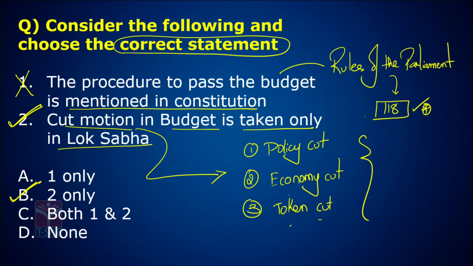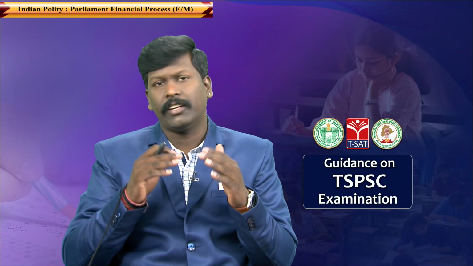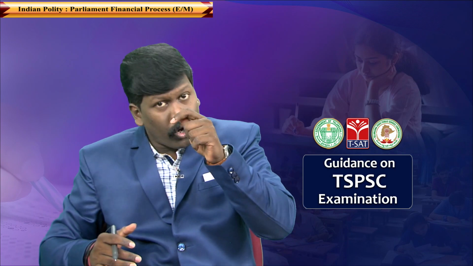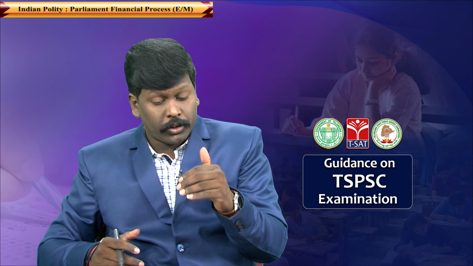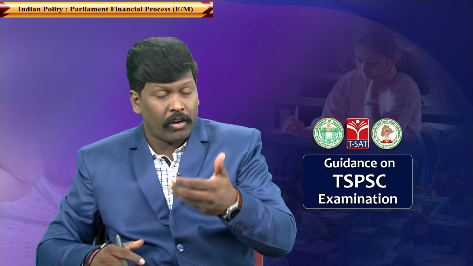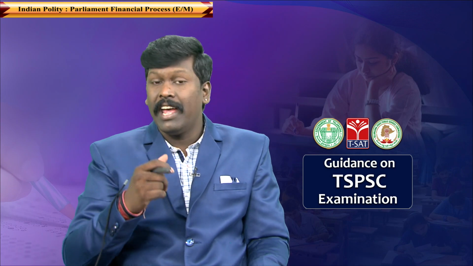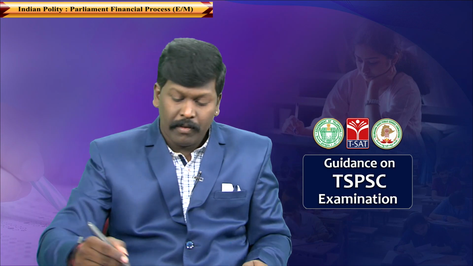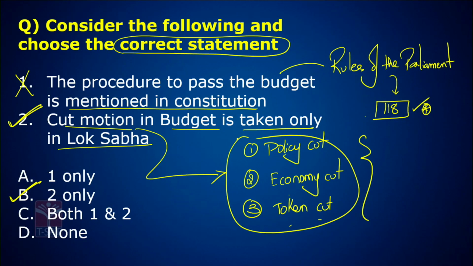Now all these cut motions are the tools used by the opposition leaders to bring down the amount of the budget or to show their grievance, some problem with any policy of the budget. They can make it evident that this policy has certain loopholes by utilizing these cut motions. Now let's come back to the next question.